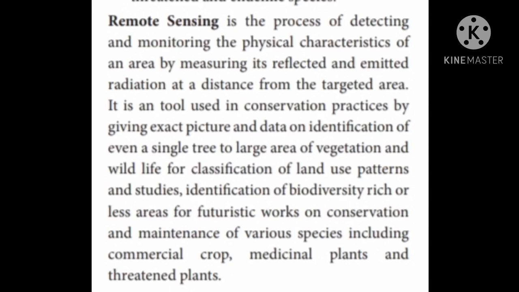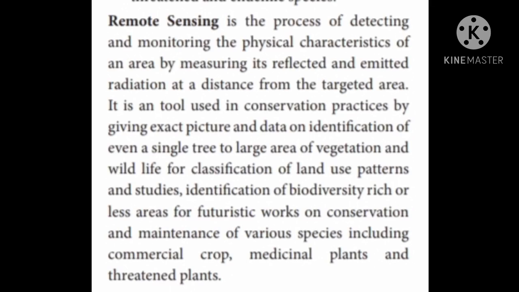It is a process of detecting and monitoring the physical characteristics of an area by measuring its reflected and emitted radiations at a distance from a targeted area. See, in biomonitoring, we are going to monitor physical activities like animals or insects entering into the field. But in remote sensing, we are going to monitor the rays.